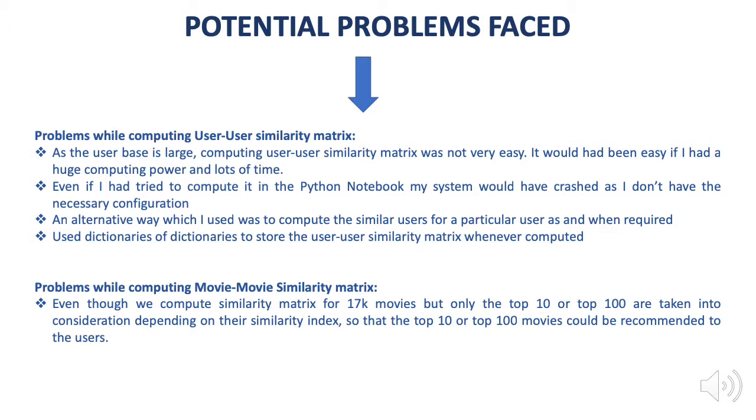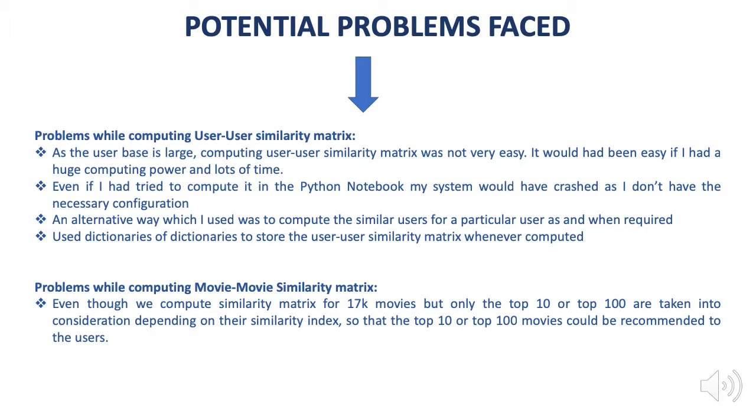Even when I tried to do it in my Python notebook, my system used to crash because of the data, which was so huge. An alternative way which I found was to compute the user similarity whenever it is required. Suppose at runtime I require a similarity for a user with ID 1. I will compute at runtime the similar users for that particular user.